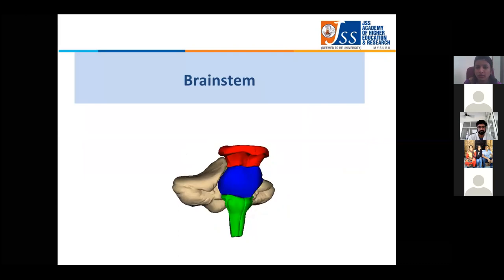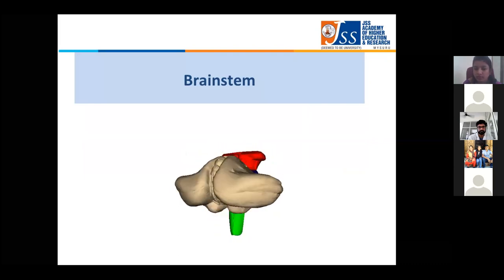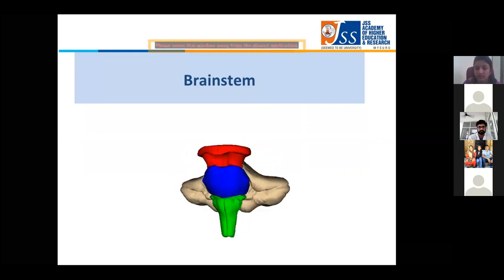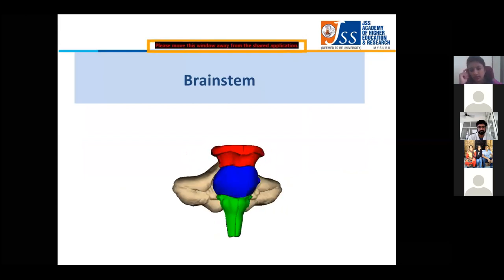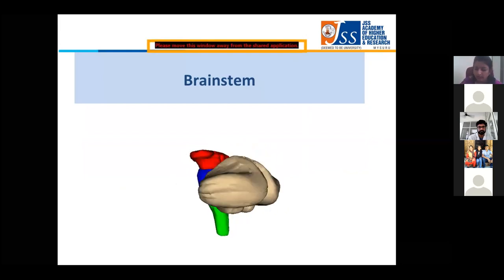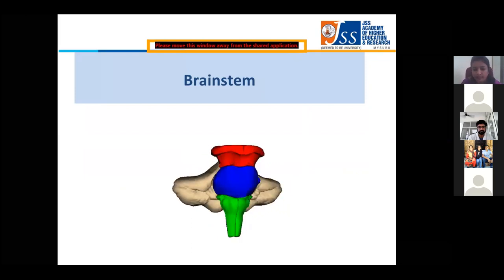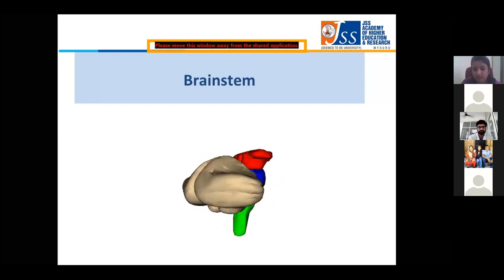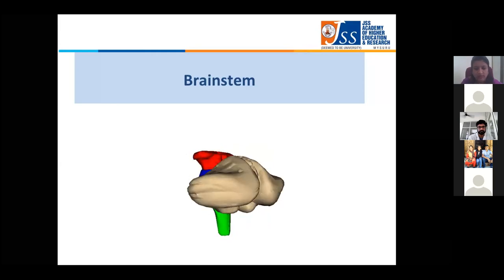As I told you yesterday, midbrain connects to the cerebellum through the superior cerebellar peduncle, pons connects through the middle cerebellar peduncle, and medulla connects through the inferior cerebellar peduncle. All the spinal cord tracts, ascending or descending, pass through these parts of the brainstem.